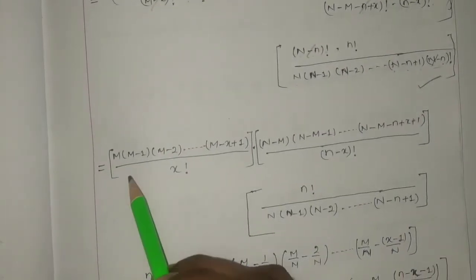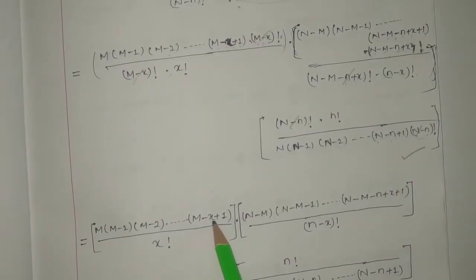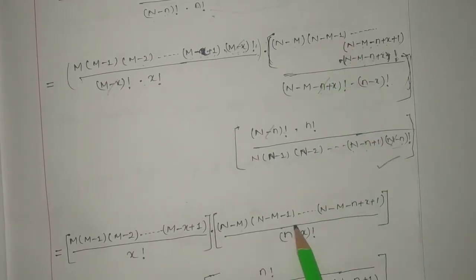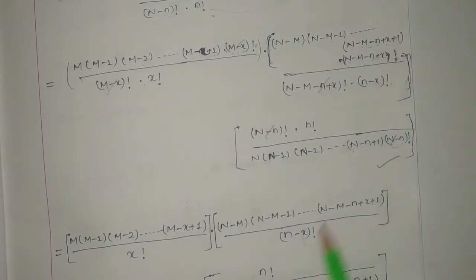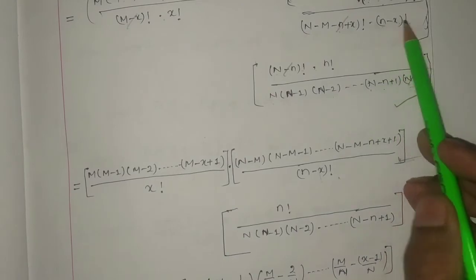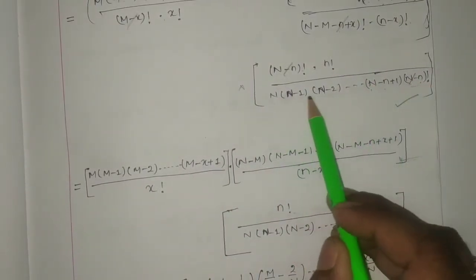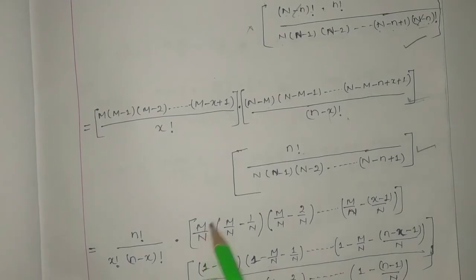Remaining terms here I have written: m into m minus 1, m minus 2 up to m minus x plus 1 by x factorial. Here N minus M minus 1 up to N minus M minus n plus x plus 1 whole divided by n minus x factorial. Then n minus x factorial into this one, n factorial, and this much, N into N minus 1, N minus 2, up to N minus n plus 1. Now what I have done is I have divided capital N in each of the terms. Then what I got, see,